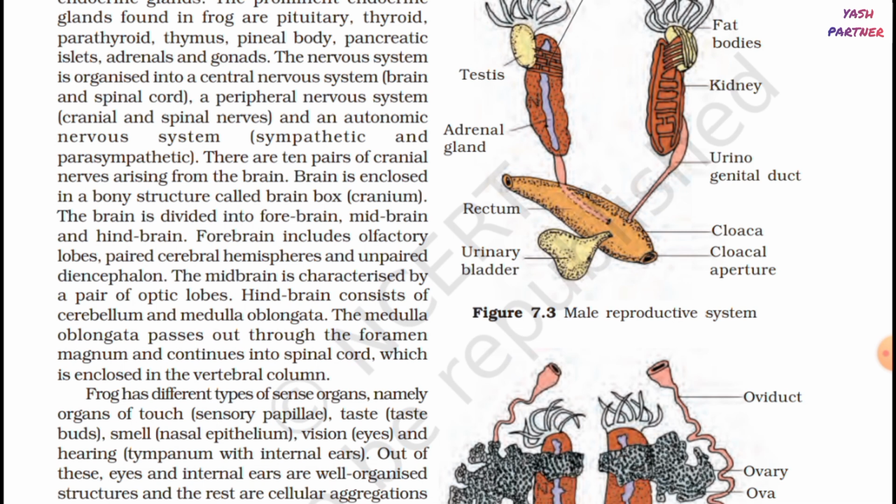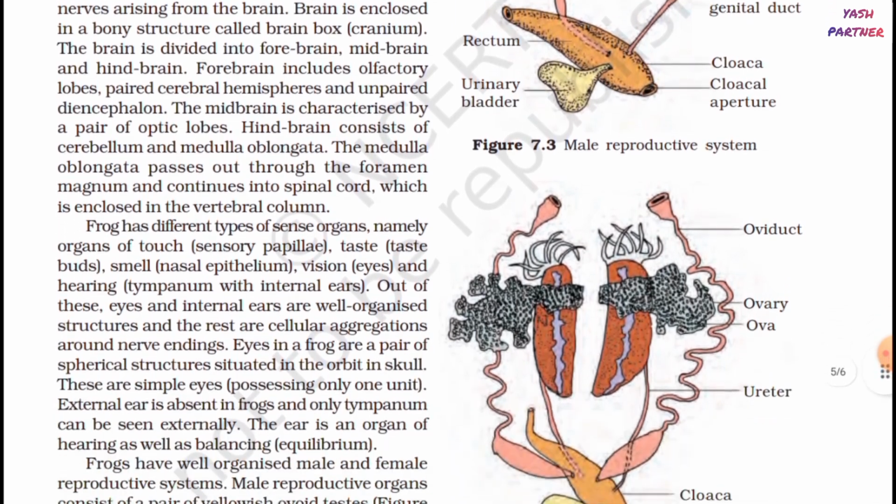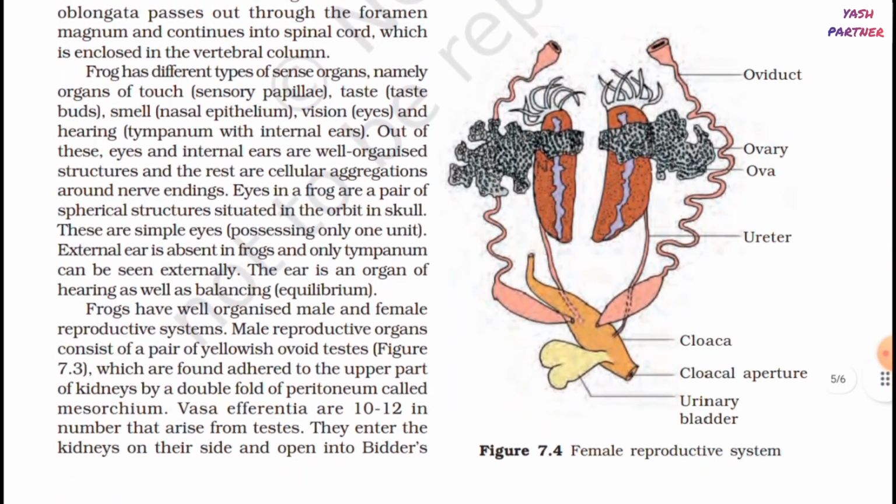Frog has different types of sense organs, namely organs of touch, sensory papillae, taste buds, smell, nasal epithelium, vision, eyes, and hearing, tympanum and internal ears. Out of these, eyes and internal ears are well organized structures and the rest are cellular aggregations around nerve endings.